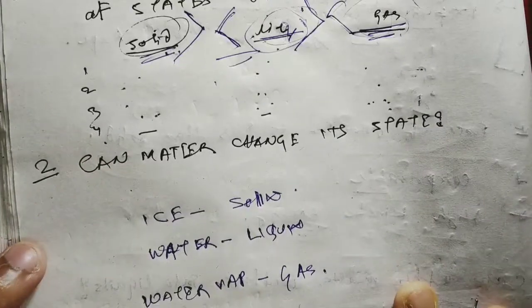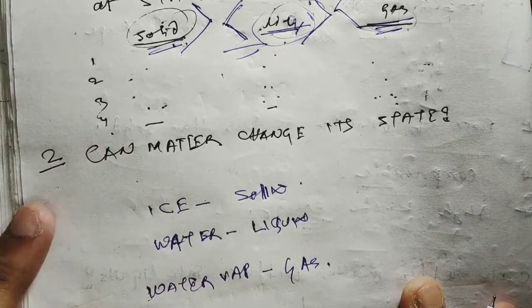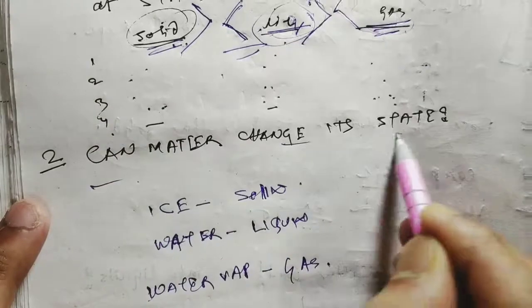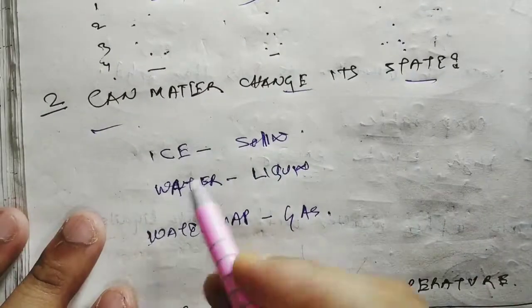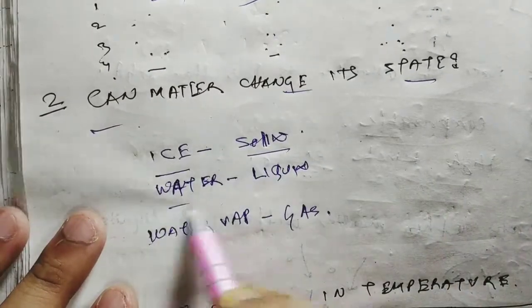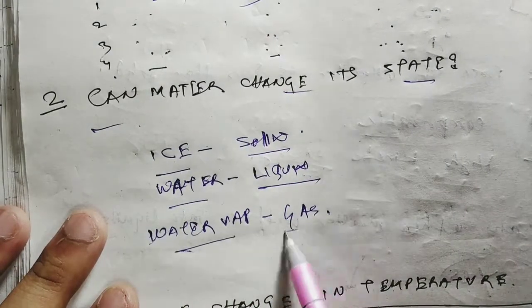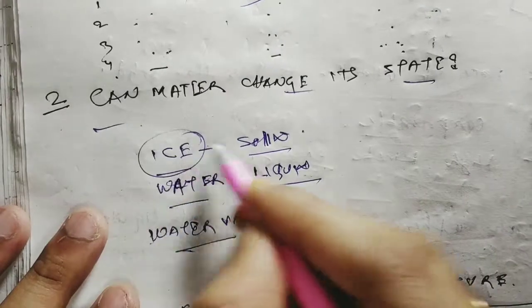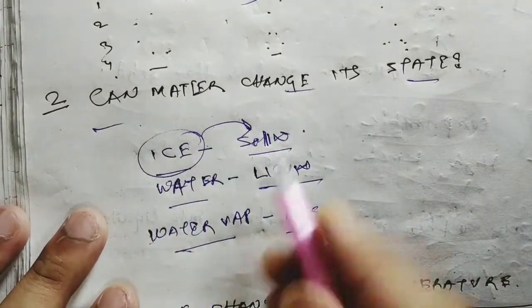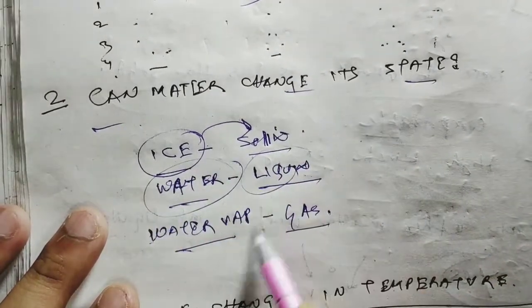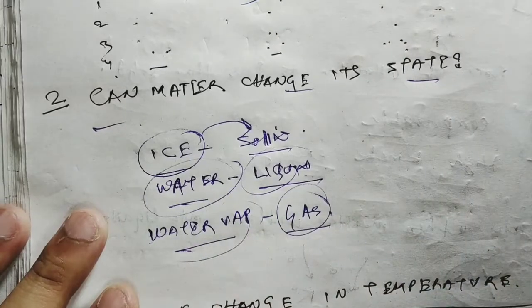Okay, let me now discuss the second topic. Can matter change its state? As we can see, ice is a solid, water is a liquid, water vapor is a gas.